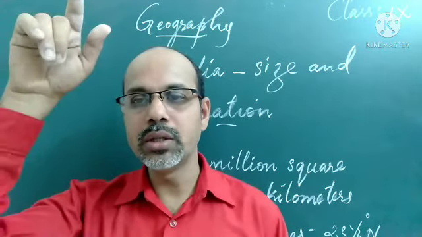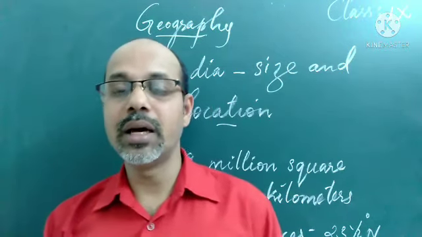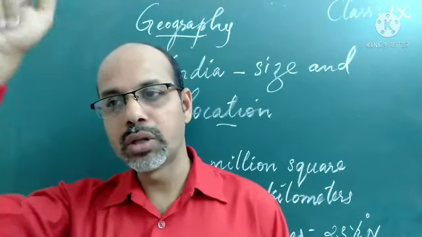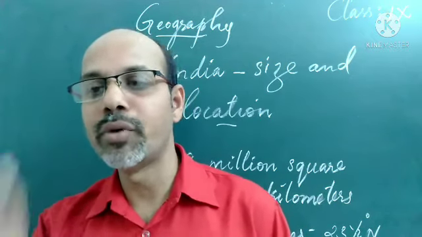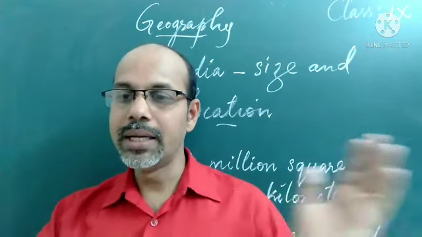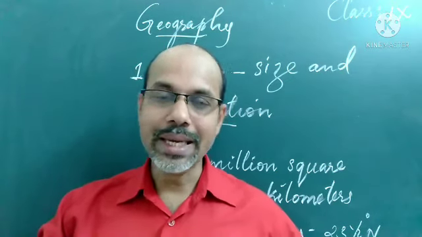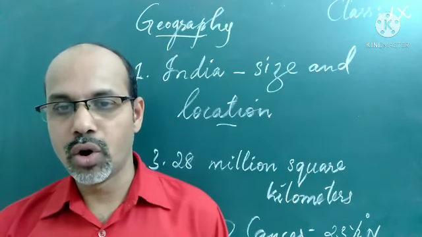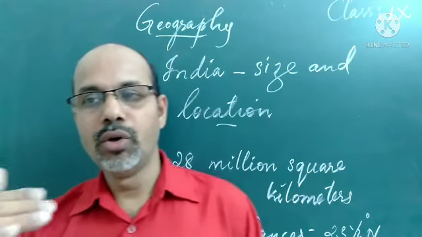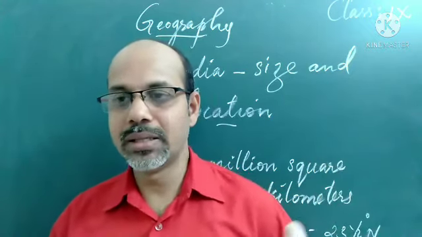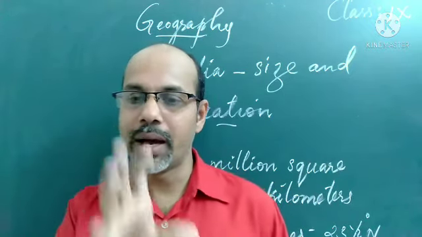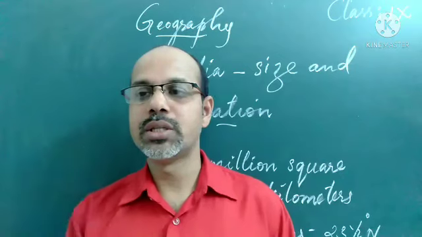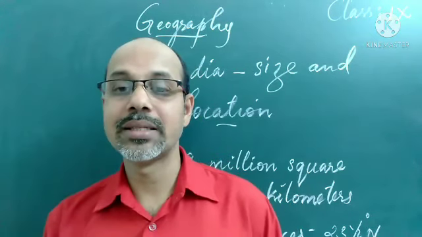We know that the north-south distance is more than the east-west distance: 3,214 kilometers from north to south, whereas the distance between the eastern and western extreme endpoints is 2,933 kilometers. Because of its vastness, the Government of India has taken the central meridian, the central longitude passing through our country, as the standard meridian.